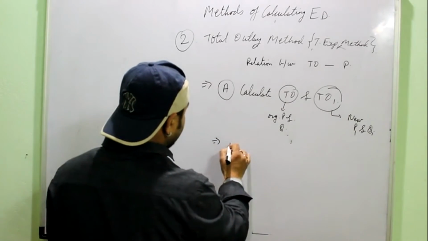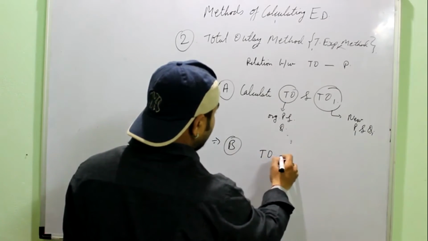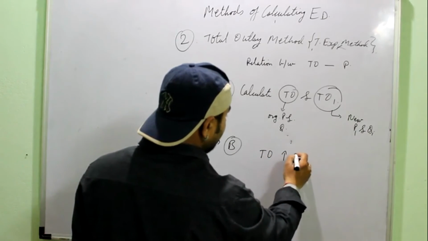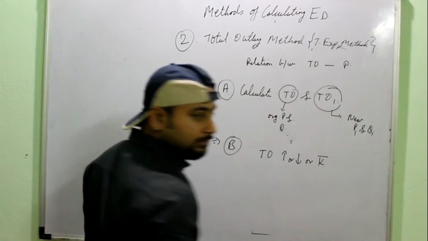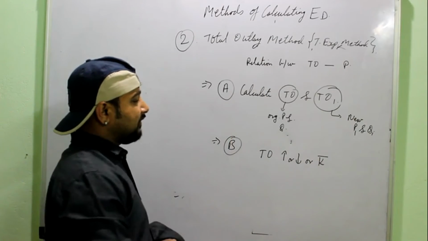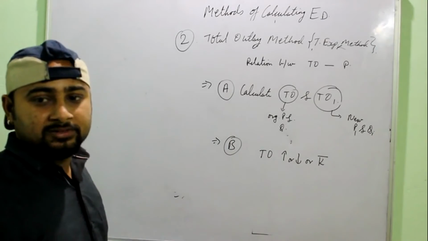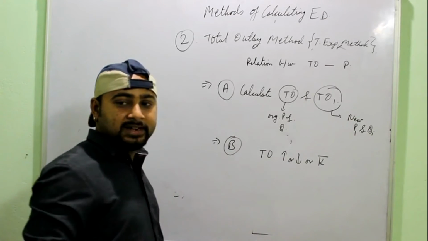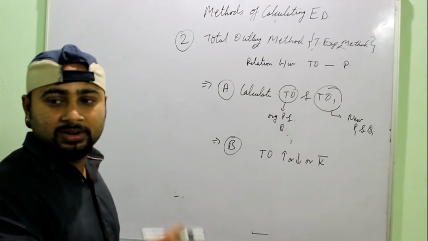Now after calculating these two total outlays, just compare. Either it would be rising or it would be falling, or it may remain same. Like when you calculated the first total outlay, suppose it was coming 20 and the second one is coming as 25, so it means total outlay is rising. If the first one is coming 20 and second one is coming 15, it means total outlay is falling.